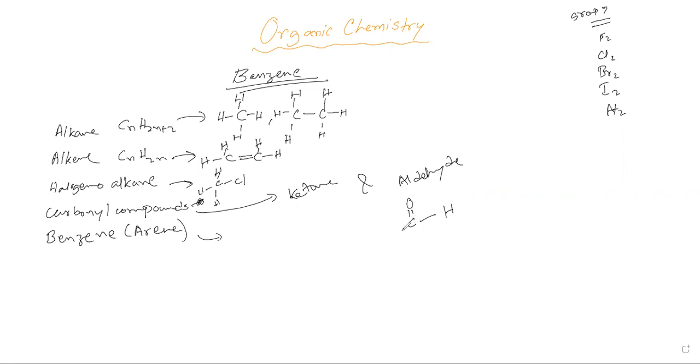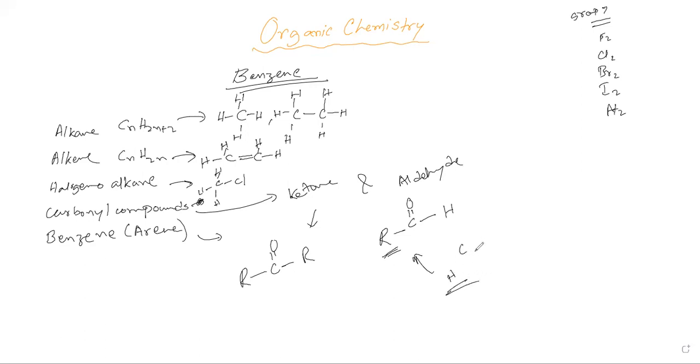Now, aldehyde has this CHO group, and anything could be here. It could be CH3, it could be another H, it could be CH2, it could be C2H5, anything it could be here. So this R means there is the presence of an alkyl group. Also, this alkyl group could be a hydrogen, but for ketone, it is only a C=O group with R on both sides. Remember, in aldehyde's case, this R could be H as well.